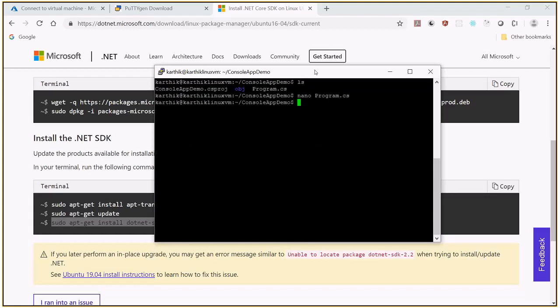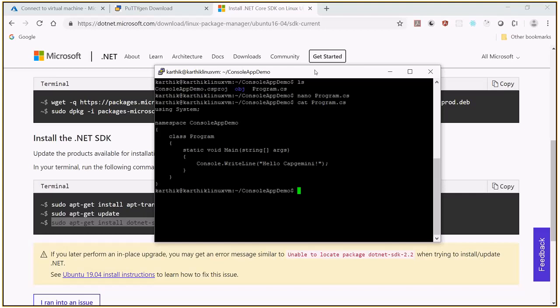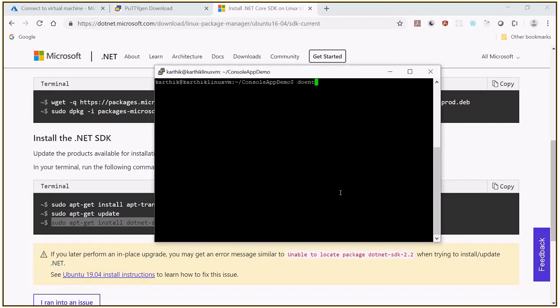So we got this Program.cs. Let me just say cat Program.cs. Yeah. Look at that. This is the code. We got it changed. Now I am just going to run this application. To run this application, we are already in this folder. So to run this application, dotnet run. Press enter.